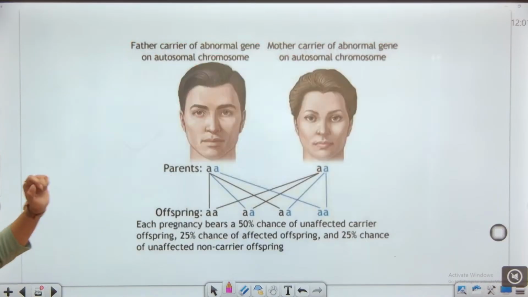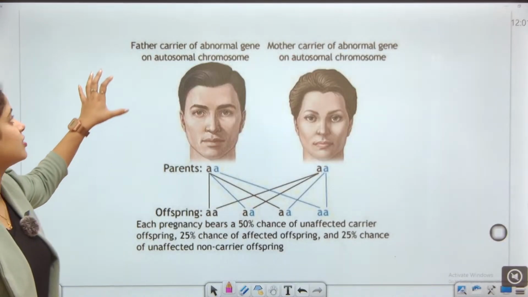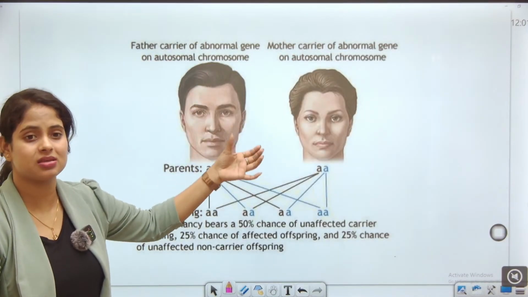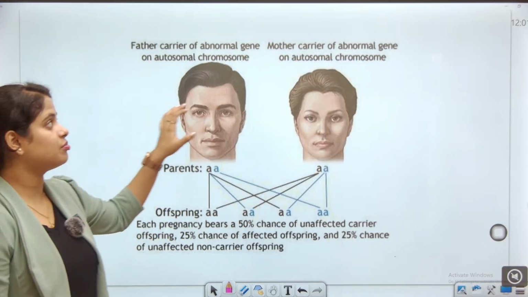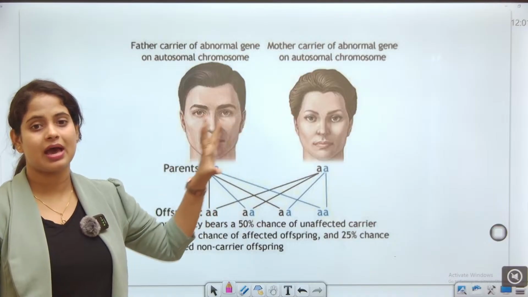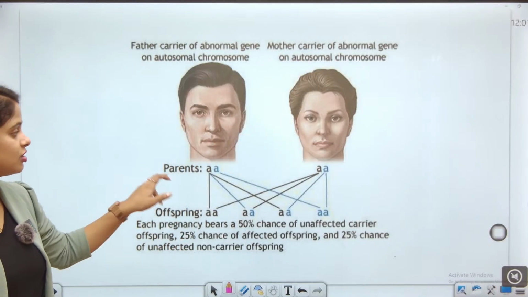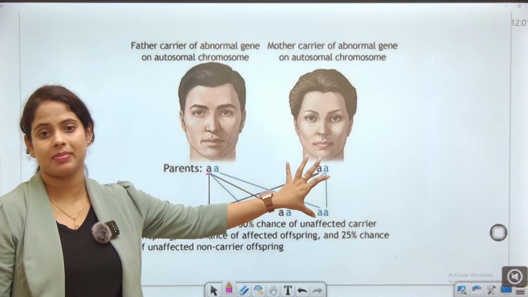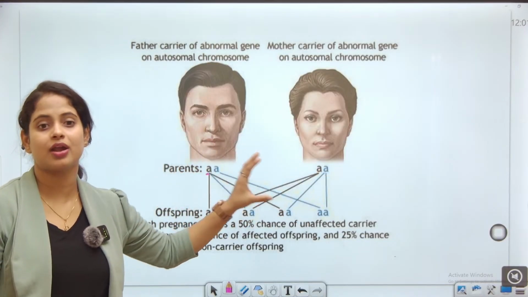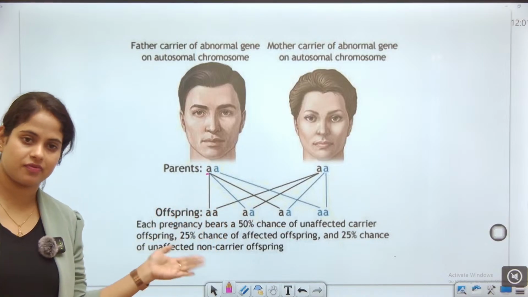So what is Tay-Sachs disease? The father is a carrier of an abnormal gene on an autosomal chromosome, and the mother is also a carrier of an abnormal gene on an autosomal chromosome. The father has one healthy and one defective copy, and the mother is also the same: one healthy and one defective.